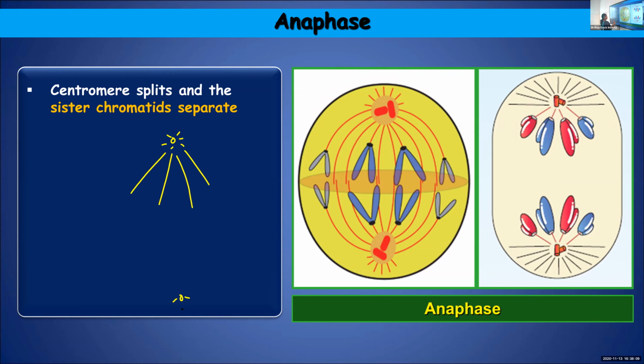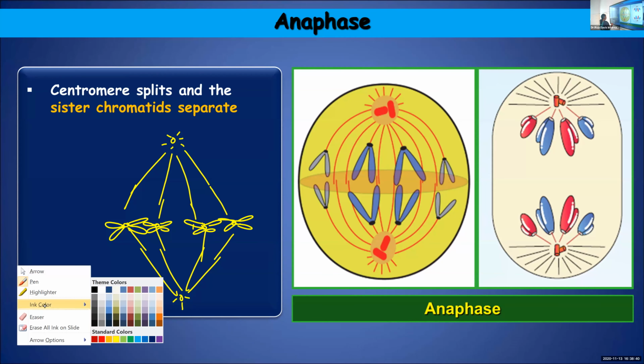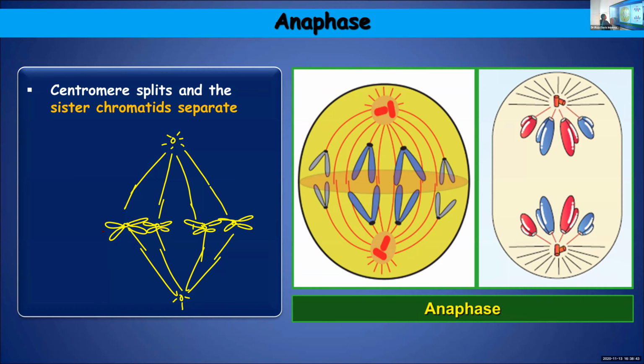Similarly, from here also, spindle fibers will be produced, and these chromosomes will be aligned at the equatorial plane, attached to the spindle fibers. And at the end of the metaphase, what is happening? These centromere will split. Centromere will split.